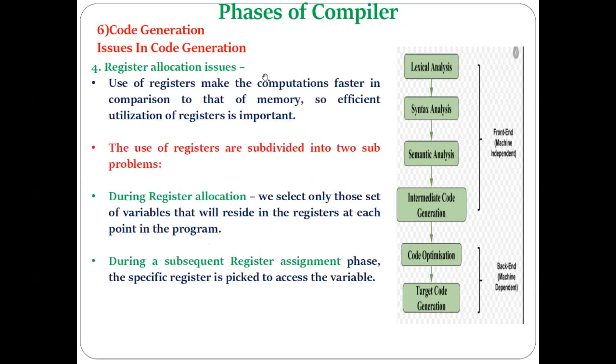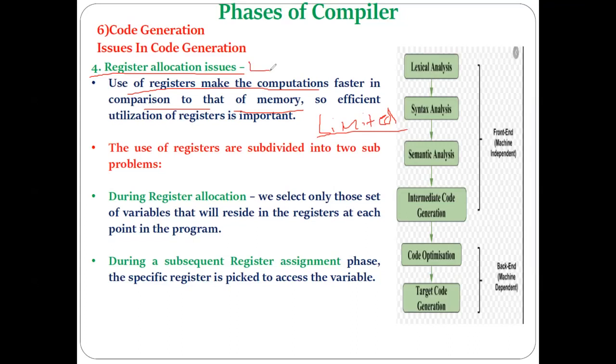Then the fourth important issue is related to register allocation. Now I hope all of you know that registers are always faster than the memory. Here I have mentioned that use of registers makes the computation faster in comparison to memory. But the registers are limited, and as the registers are limited, the allocation of registers has to be done in a careful manner. Understood?